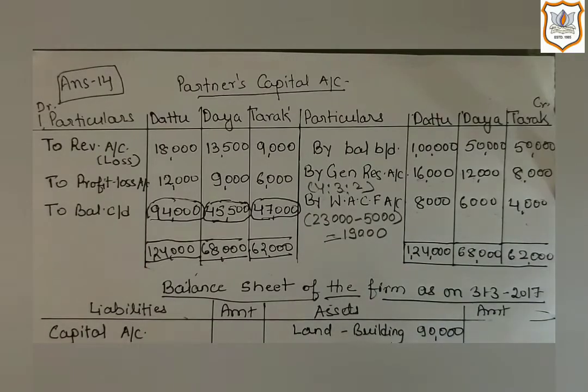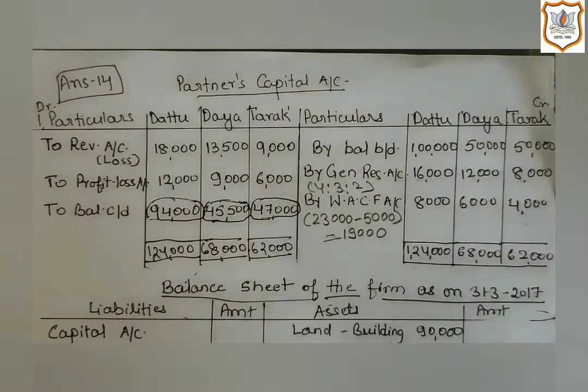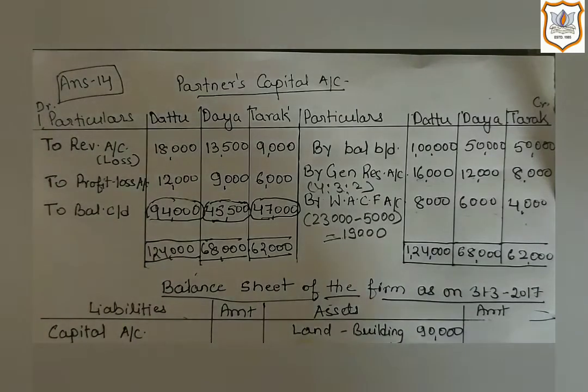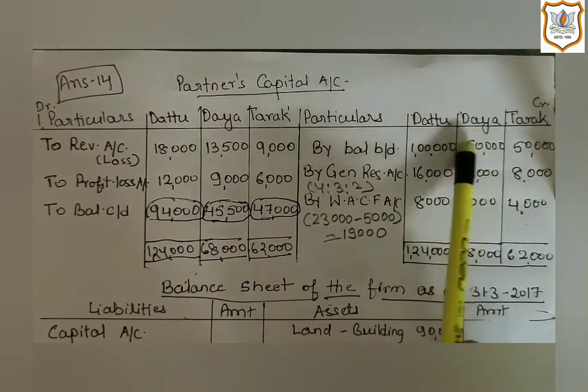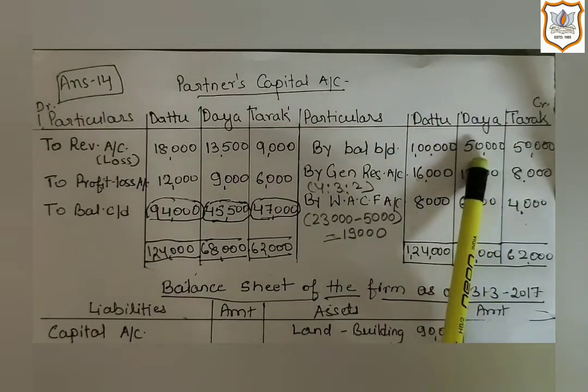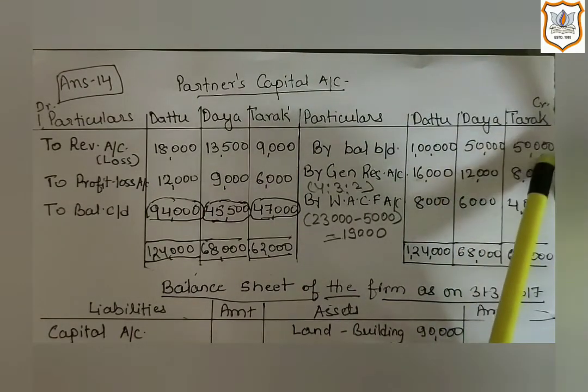Now let's record the remaining items from the old balance sheet. Capital balances of all the partners are given. Dattu's capital is 1 lakh, so we record opening capital balance 1 lakh. Daya's capital is 50,000 and Tarak's capital is 50,000.